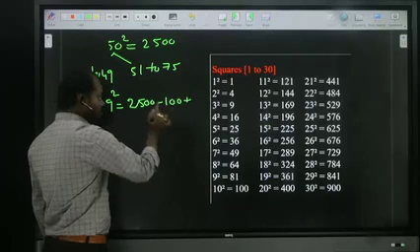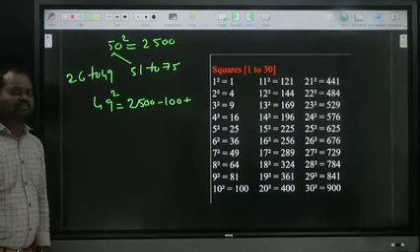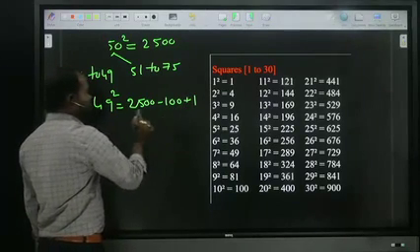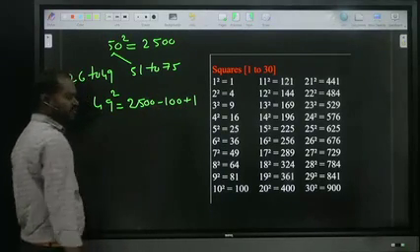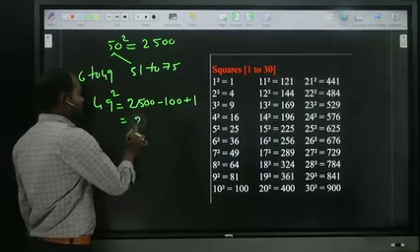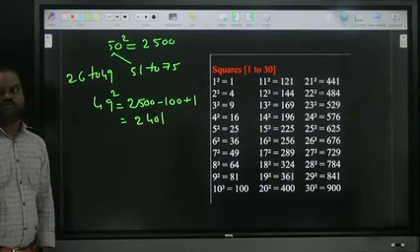Here plus only, here only minus. 49 is how much lesser than 50? 1 less. So what is the 1 square of that? 1. So the answer is 2500 minus 100, 2400, plus 1. So what is the answer? 2401.